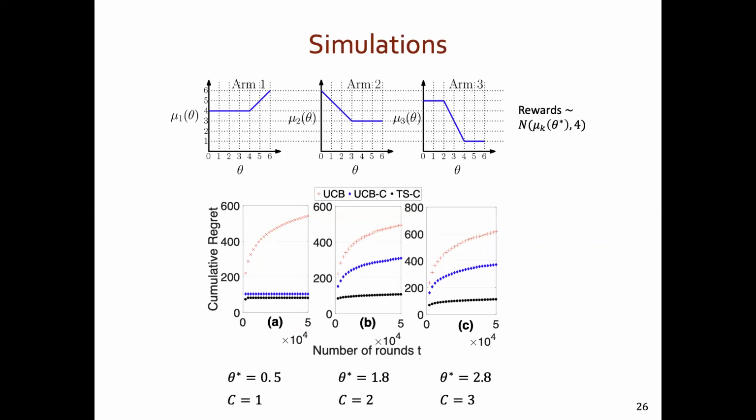For example, if we have this example with the mean reward mapping shown at the top, we could have 3 different scenarios, and in each case, our proposed UCB-C and TSC algorithms, which use UCB and Thompson sampling in the last step of their approach, achieve lower cumulative regret than UCB. In fact, when C is 0, our proposed algorithm achieves order 1 regret, as illustrated in the first subfigure.